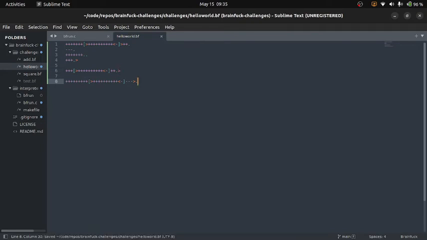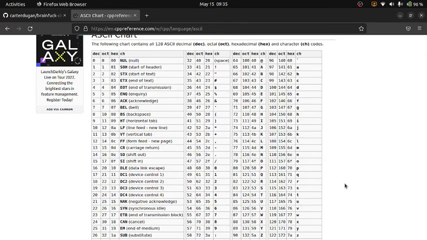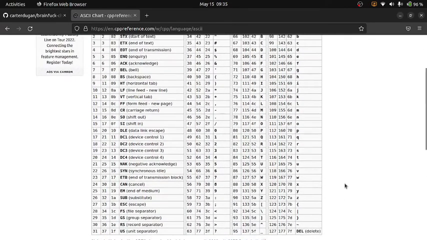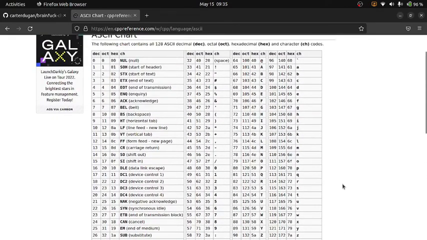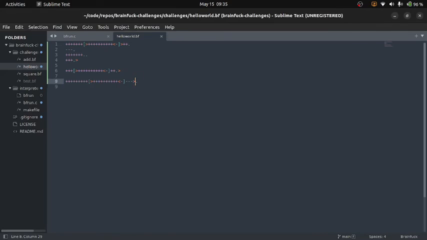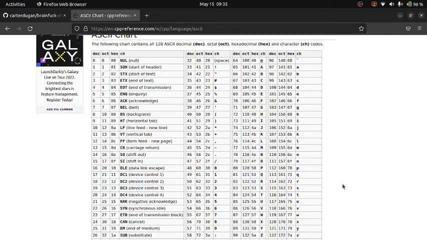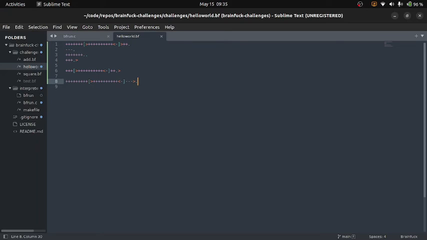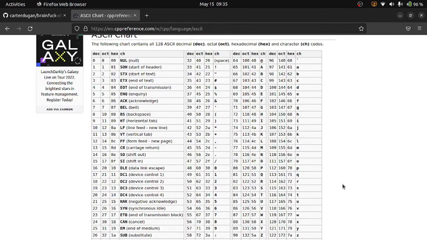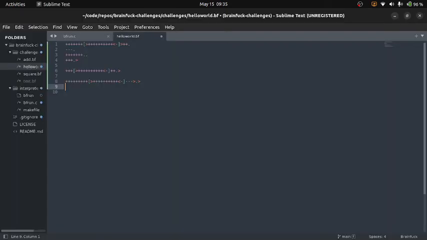Then we'll shift over and start world. So let's go ahead and see O. O is 79, and this is 87. So we'll go ahead and shift over again. 89, I think I said, or 79. Okay.